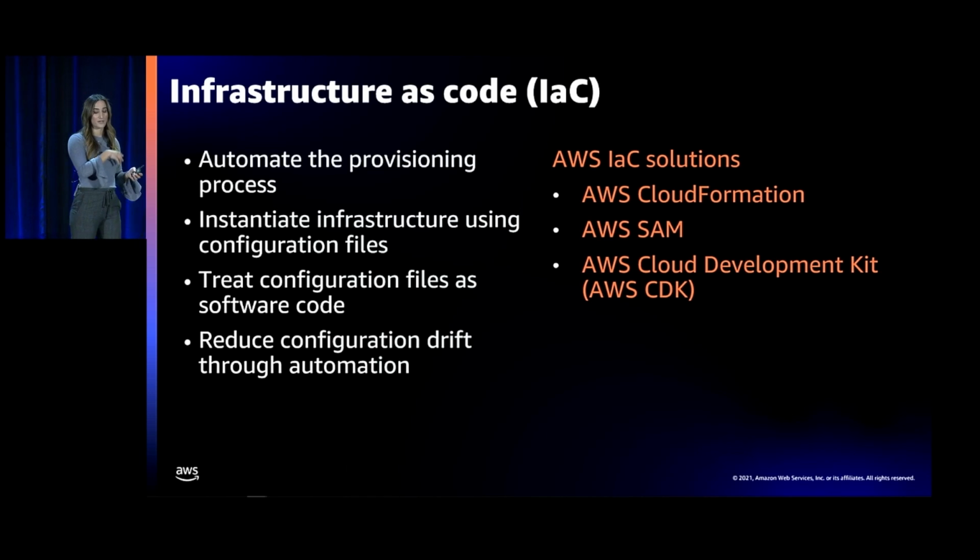You version it, you put it in some kind of repo in GitHub, you update it, you can deploy a new version and work on it, and then merge it if you want to update it. You can also roll back if you need to. So when you move to infrastructure as code, you do the same thing with your infrastructure. And finally, this allows you to eliminate configuration drift through automation.